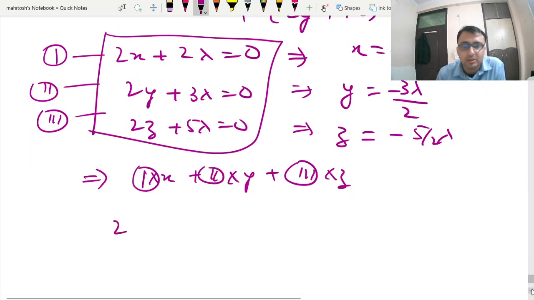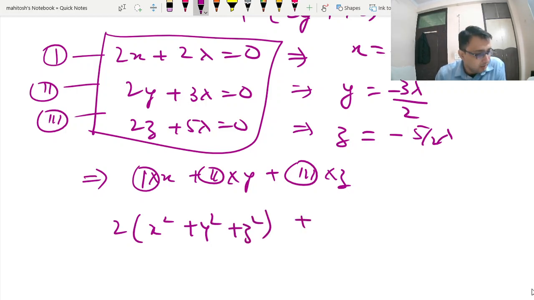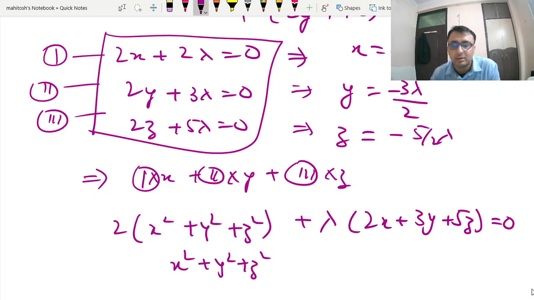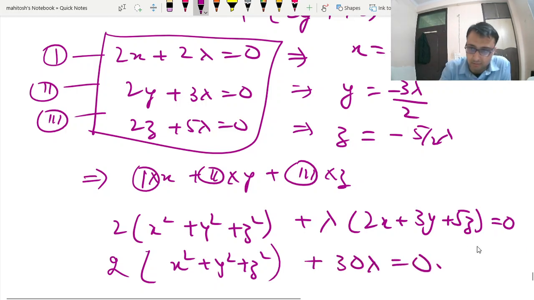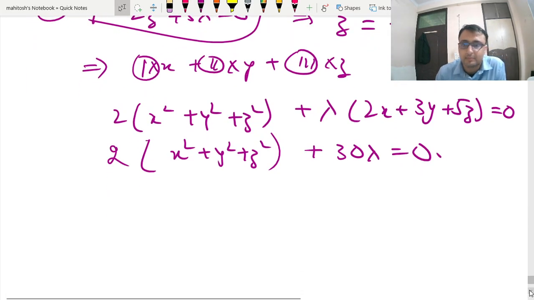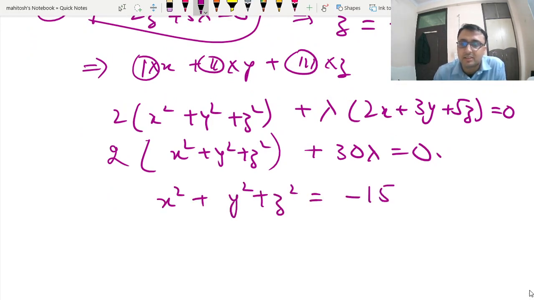So this gives us 2 times (x square plus y square plus z square) plus lambda times (2x plus 3y plus 5z) is equal to 0. So we get 2 times (x square plus y square plus z square), and we know this value is 30 lambda is equal to 0. So we get x square plus y square plus z square is minus 15 lambda.